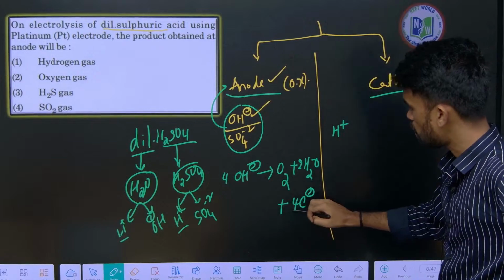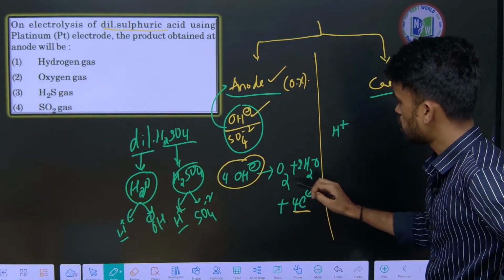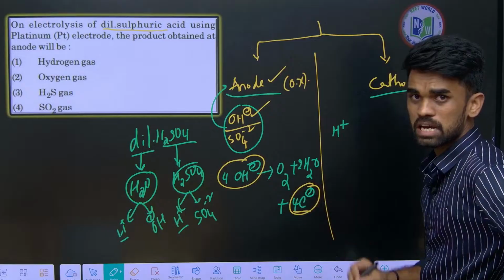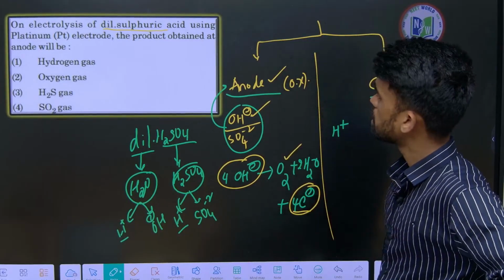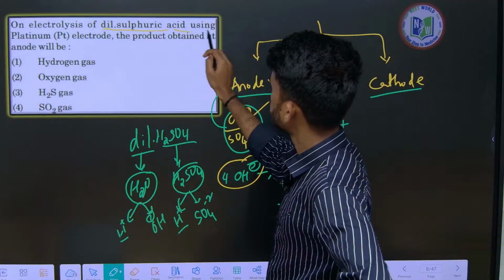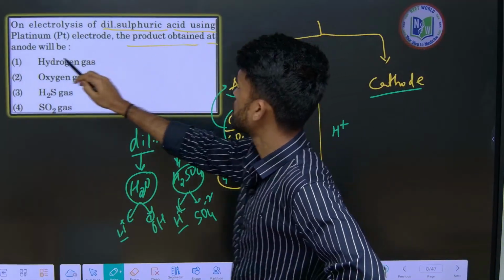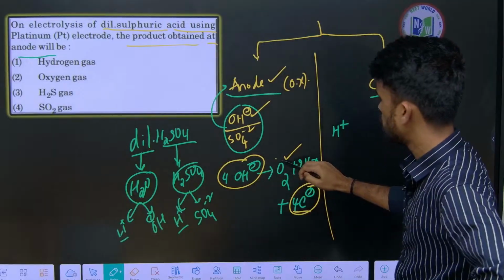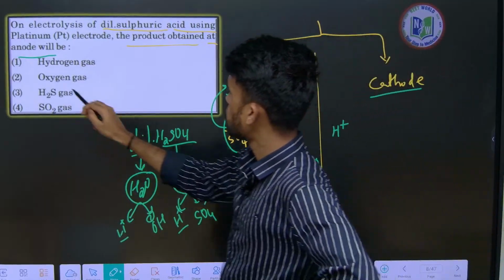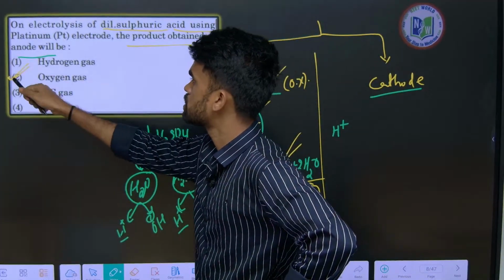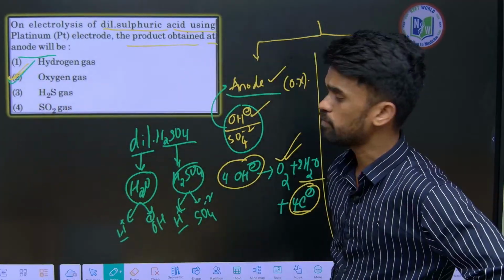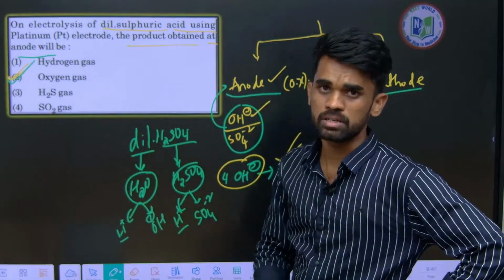See, there is loss of electrons. From here it lost 4 electrons. This loss of electrons is the oxidation process. Which gas is released? O2. So what is the product obtained at the anode? Oxygen gas and water molecule. Water is not given, only oxygen is given, so without any confusion you can put the second option as the answer.